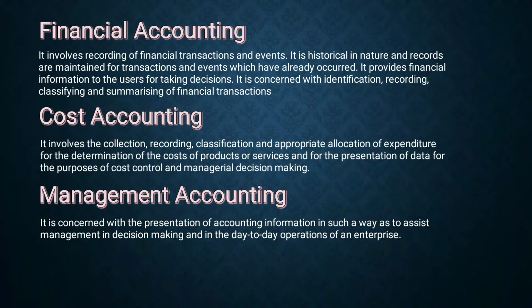Next we have cost accounting. What does it mean? Collection, recording, classification and appropriate allocation of expenditure. What is expenditure? Cost incurred, we can say. Whatever amount you have spent for the business. So this will be recorded separately in cost accounting. This will not include profit. Only the expenses incurred or the cost of the product will be recorded in this accounting. You will not take profit into consideration.